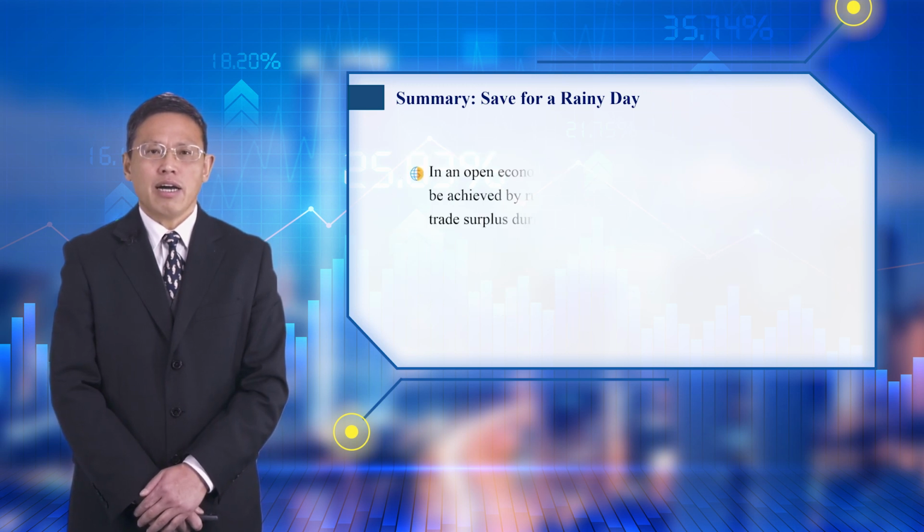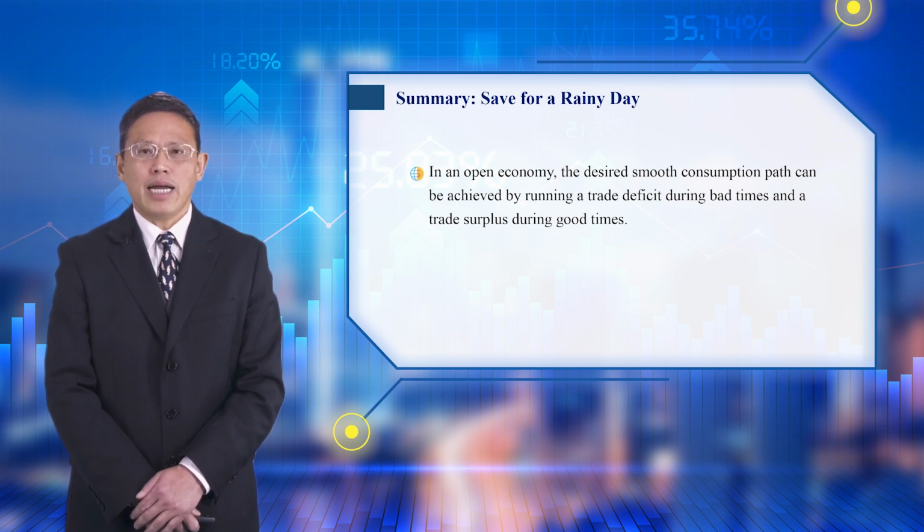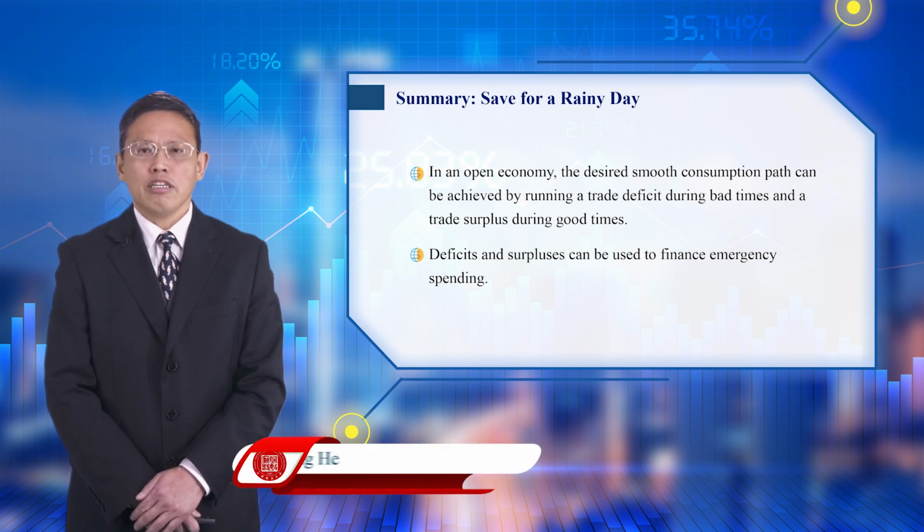In an open economy, the desired smooth consumption path can be achieved by running a trade deficit during bad times and a trade surplus during good times. Deficits and surpluses can be used to finance emergency spending.